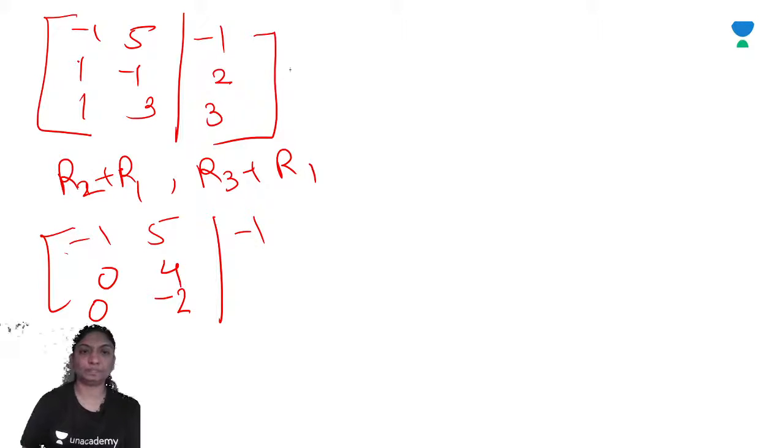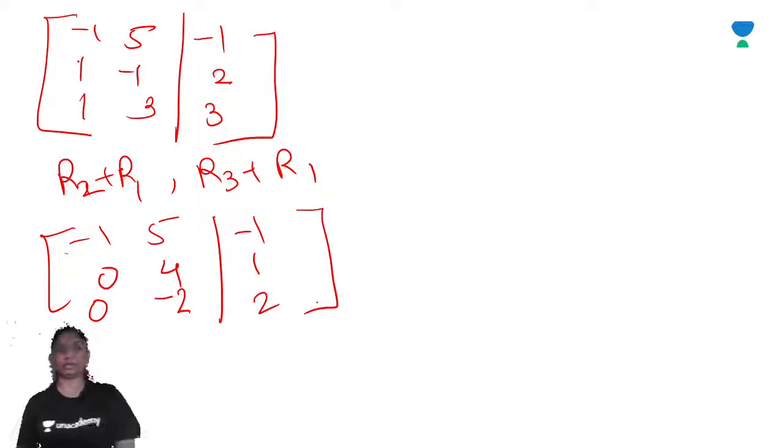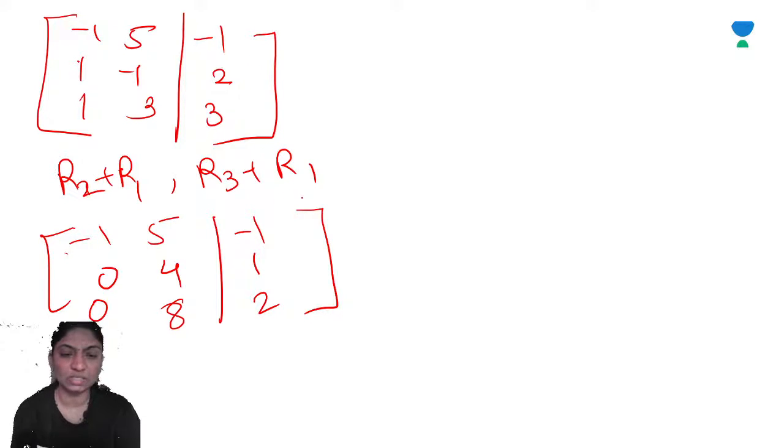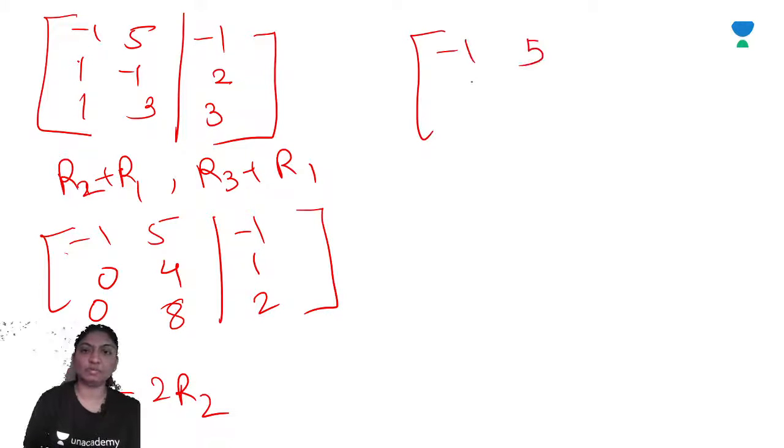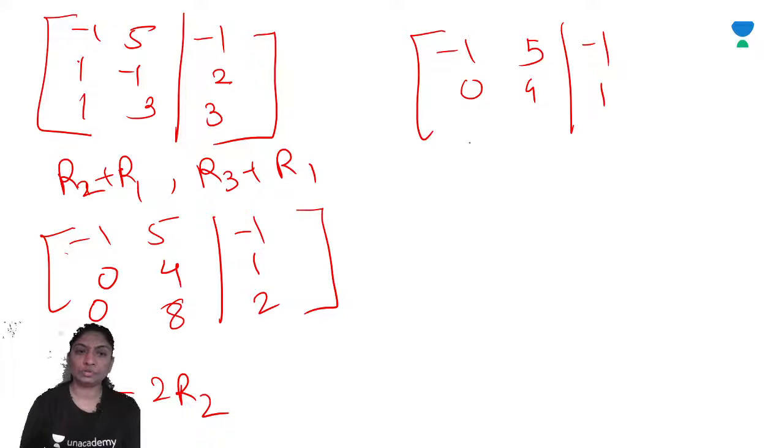R2 plus R1 gives 4, R3 plus R1 gives 8, and 3 plus 5 is 8. Now we can use the operation R3 minus 2R2. So you will get -1, 5, 0, 4, -1, 1. R3 minus 2R2: 0 minus 0, 8 minus 8 is 0, 2 minus 2 is 0.